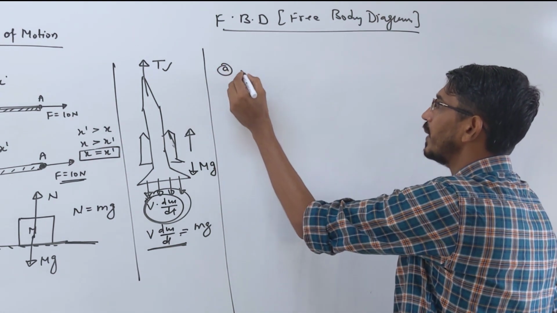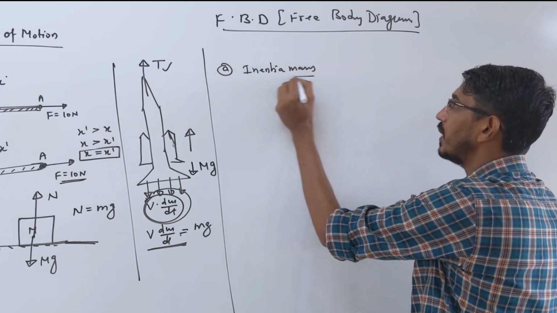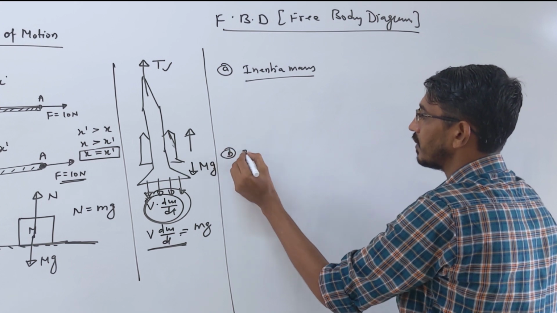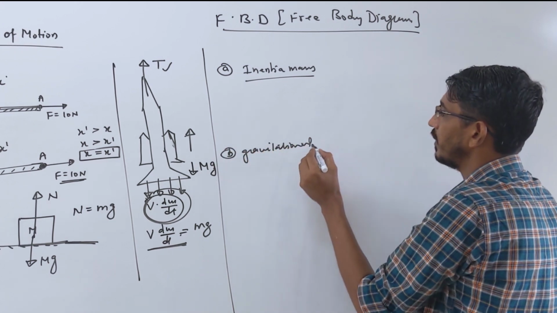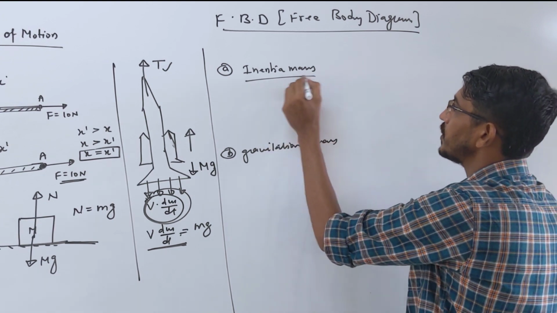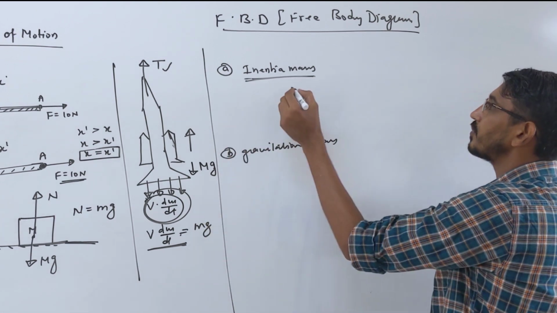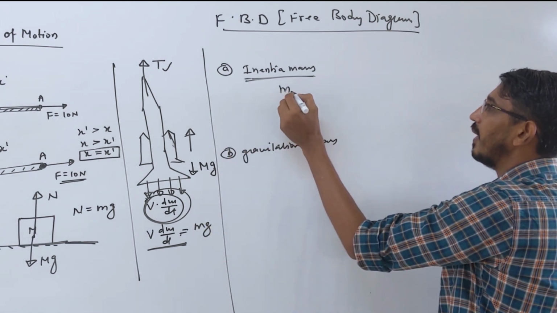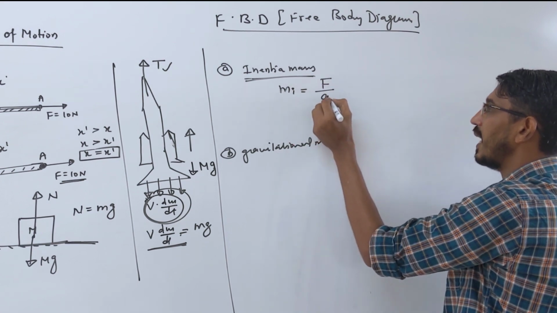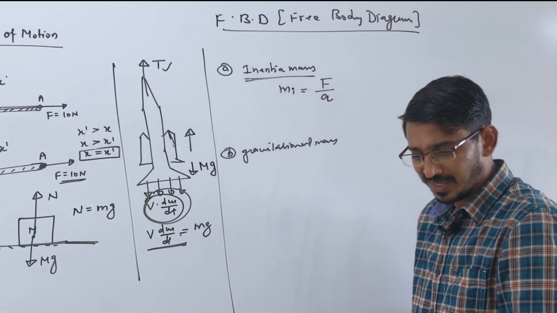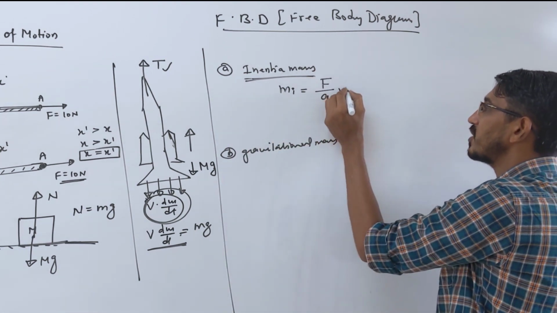Before going to this, I have to introduce one or two terms. Two words can come: one word is called inertial mass and the other is called gravitational mass. You should not be confused, they are the same only. How do you define the inertial mass? When a body is accelerating, then you say that is inertial mass. Let's write the symbol mi, which is simply equal to the force acting divided by the acceleration of that body.